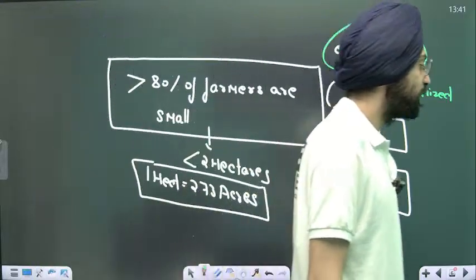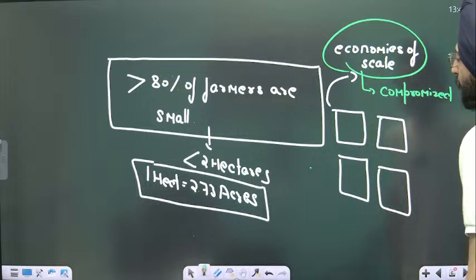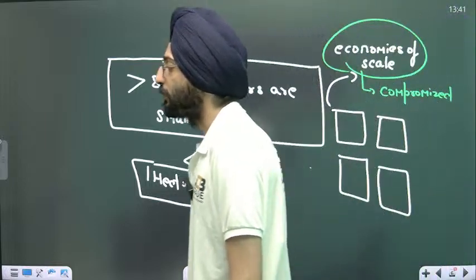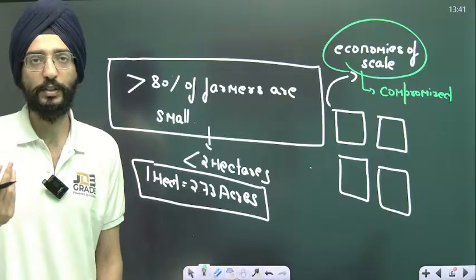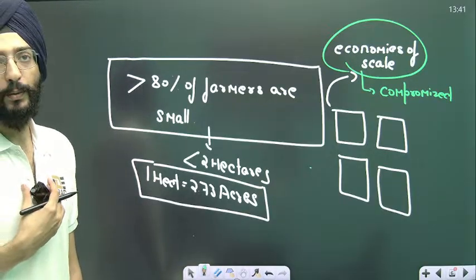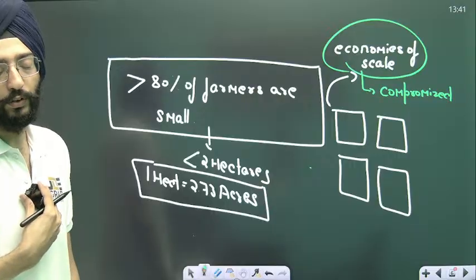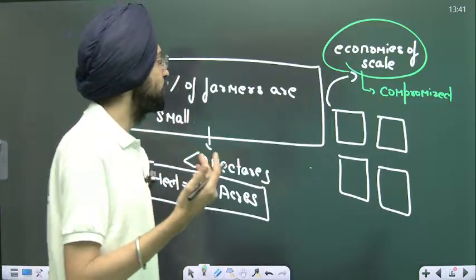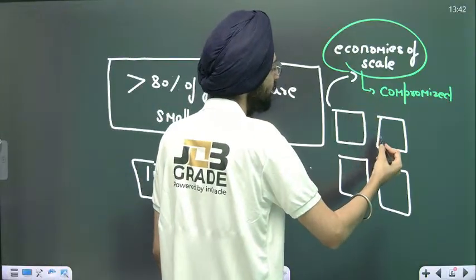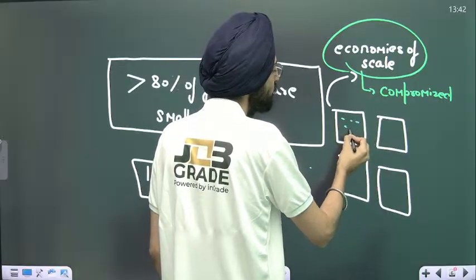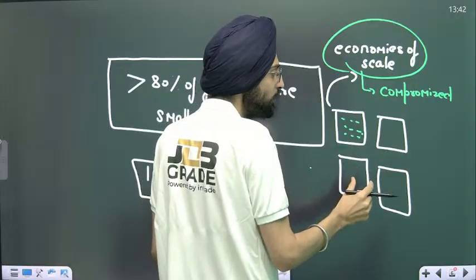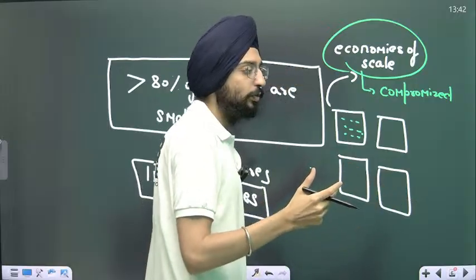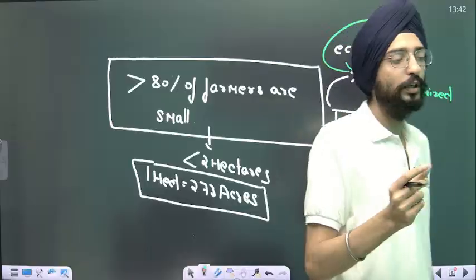What's the reason for that? Because you can get a discount. Bulking and wholesaling of things improves efficiency, brings down the cost, and offers a discount to customers. So again, economies of scale are compromised. You can't produce a large quantity, yet the cost involved is the same. Let me give you a hint about this.